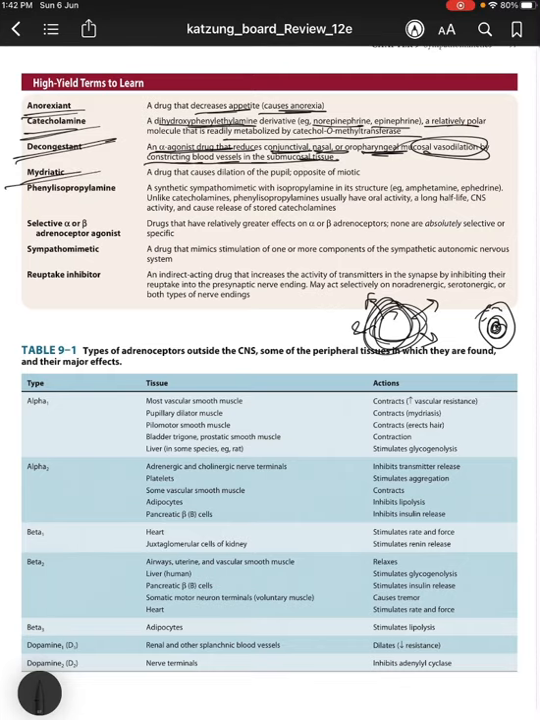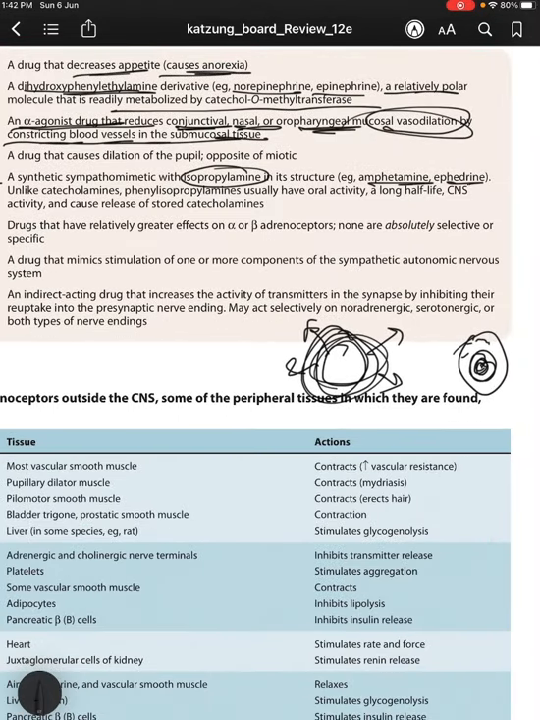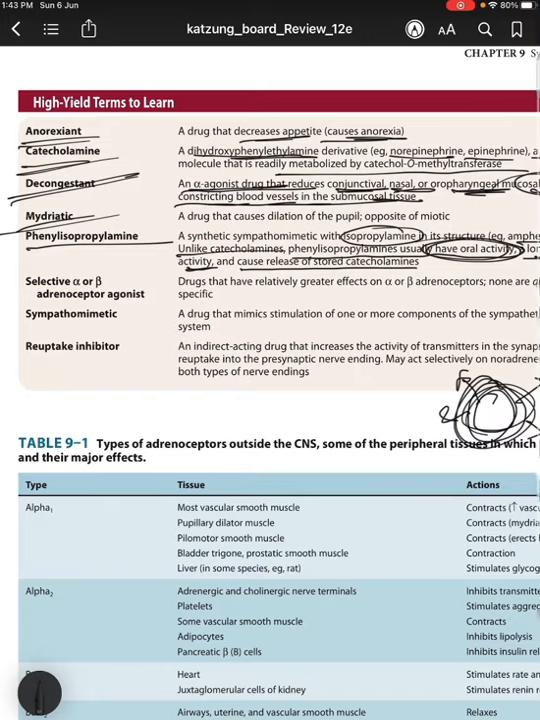Mydriatic, something that dilates the pupil. Phenylisopropylamine is a synthetic sympathomimetic with isopropylamine in its structure, such as amphetamine and ephedrine. Unlike catecholamines, phenylisopropylamines usually have oral activity because they're sympathomimetic, right? So you want them to have oral activity. That is why you've synthetically modified something in its structure. They have a long half-life, CNS activity, and cause the release of stored catecholamines.